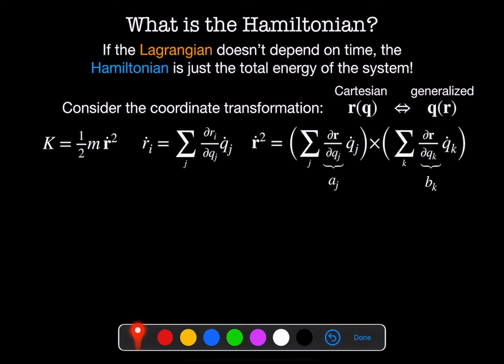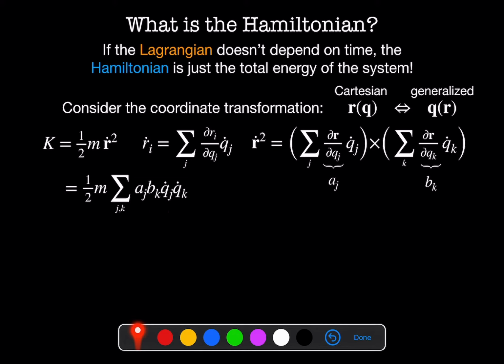To make this a little bit easier to continue writing, I'm just going to call this term here a sub j and this term here b sub k. In terms of my generalized coordinates, my kinetic energy is now 1/2 m, the sum on j and k of aj bk qj dot qk dot.